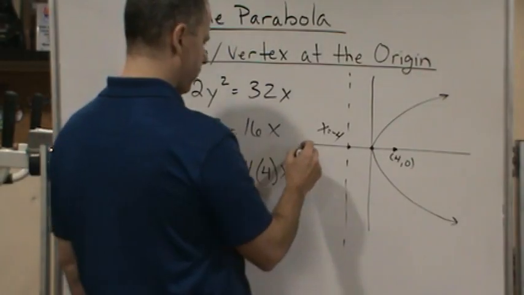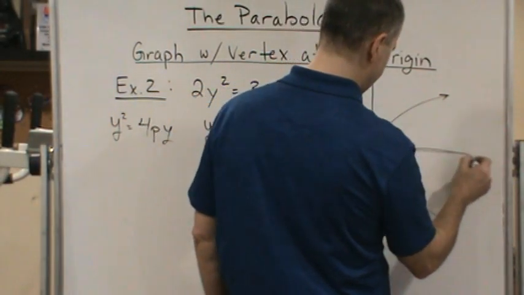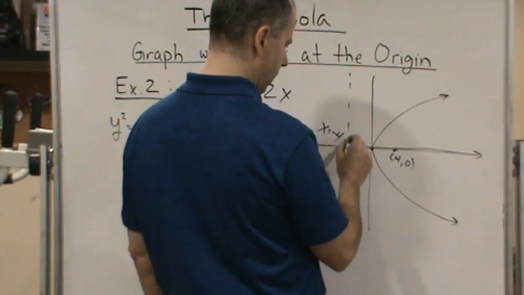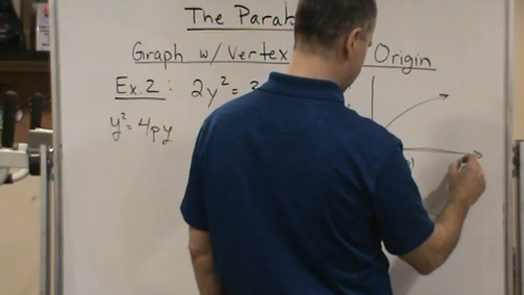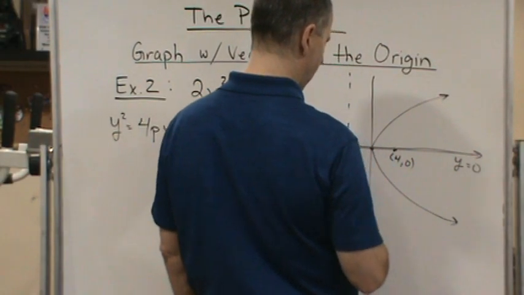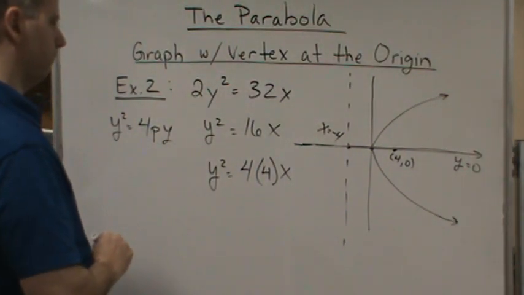And then the axis of symmetry has to be this way, so the axis of symmetry is going to be y equal to 0. Okay?